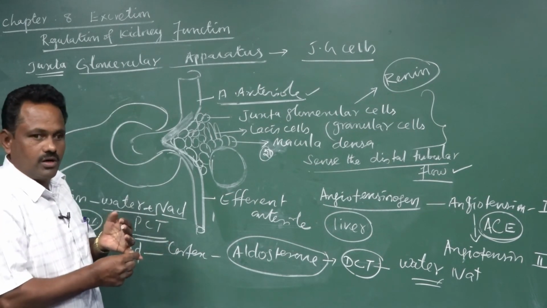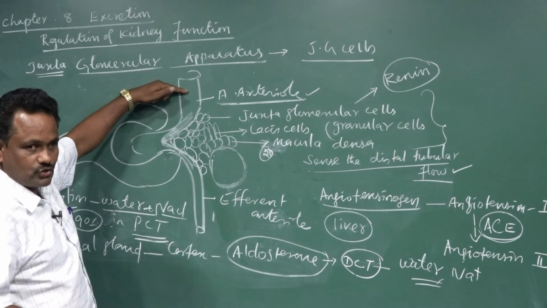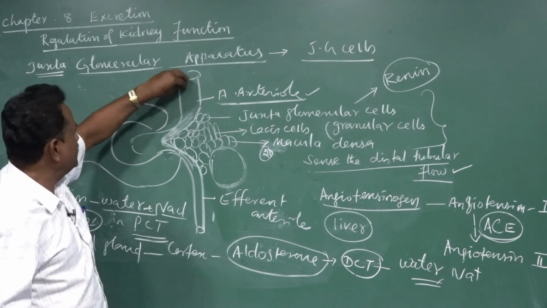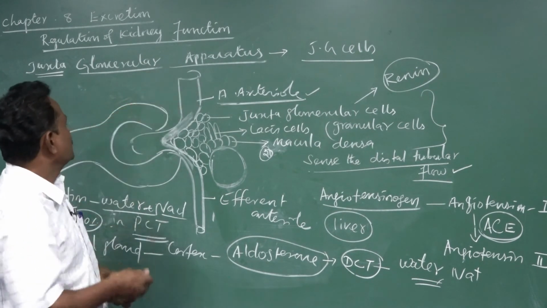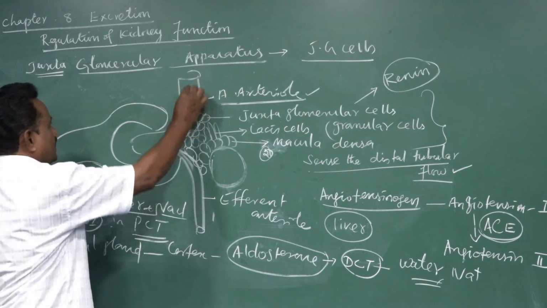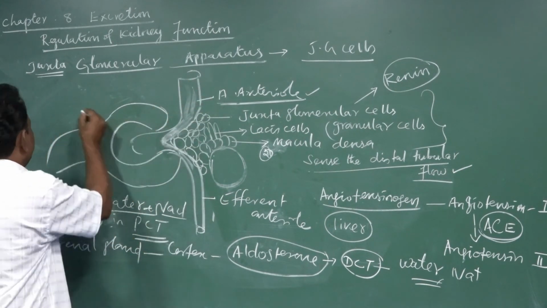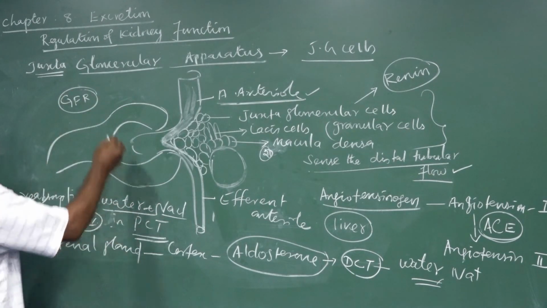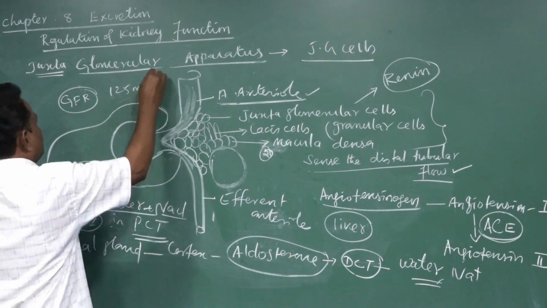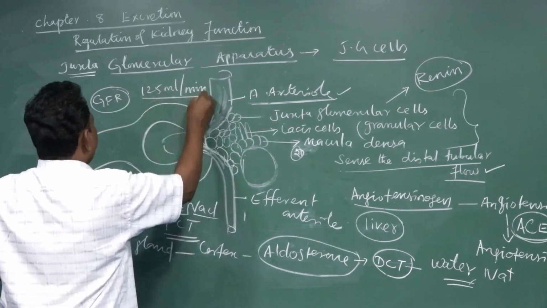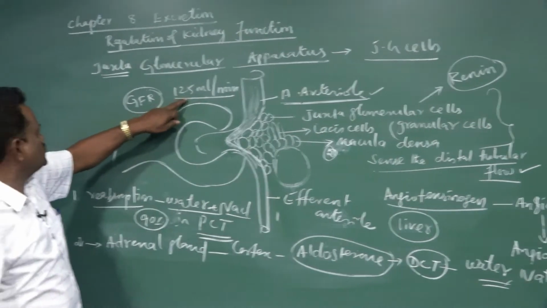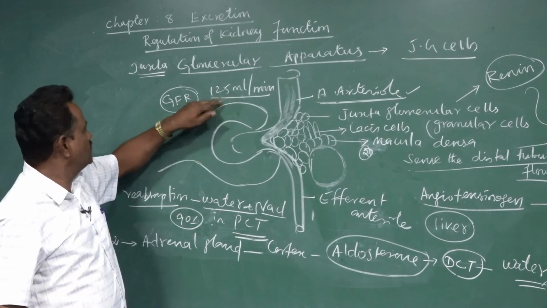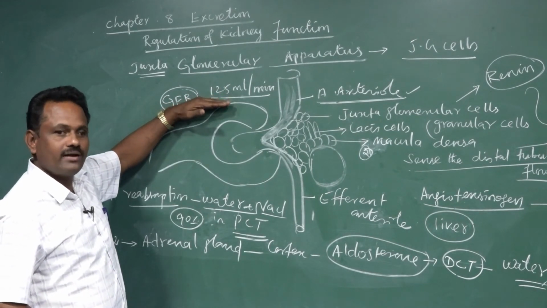When the blood flow to the afferent arteriole is more, with more volume of blood, more blood fluid, as well as more ionic concentration, that increases the pressure here, and this obviously increases the glomerular filtration rate. The glomerular filtration rate is about 125 ml per minute. That is the fluid filtered by the Malpighian capsule in 1 minute. So in 1 day it is about 170 to 180 liters.